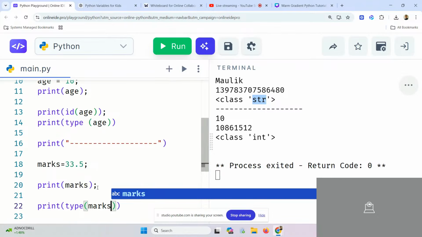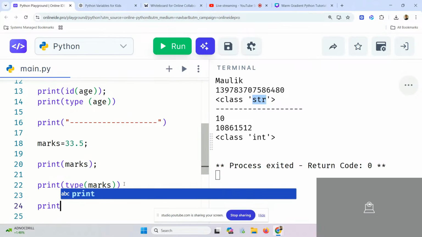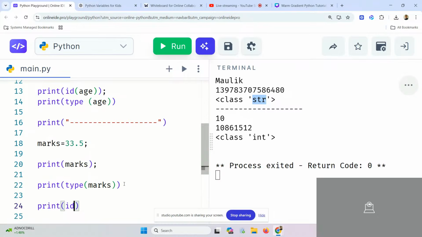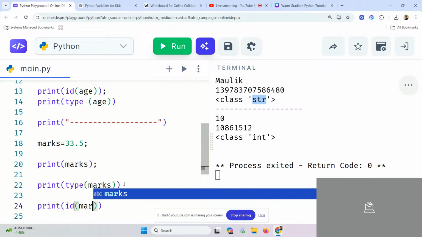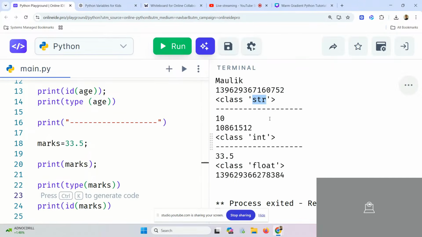So it will give me what type marks is. Then I will say print, and then I will say what is the ID of marks. Are we getting my point here, guys? Let's see what is the output. See, the ID is this. The value is 33.5, what you give.